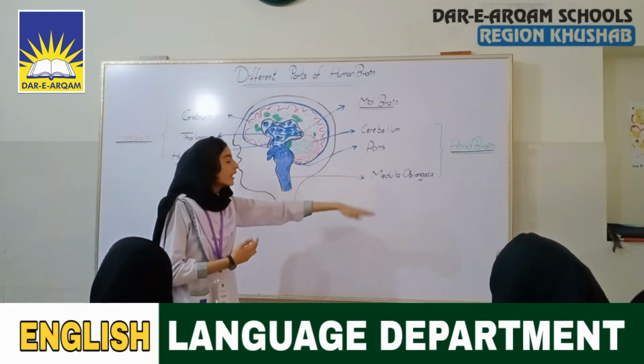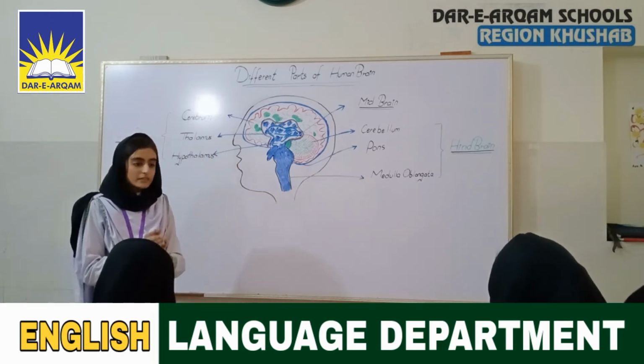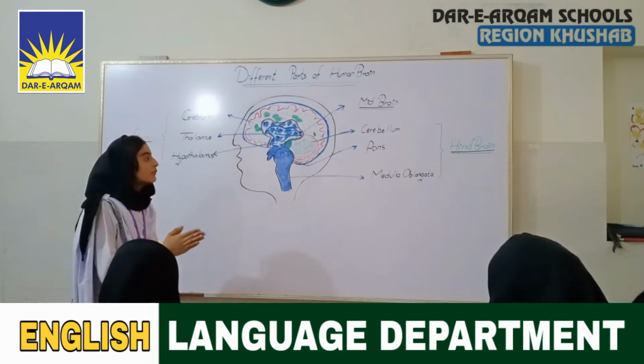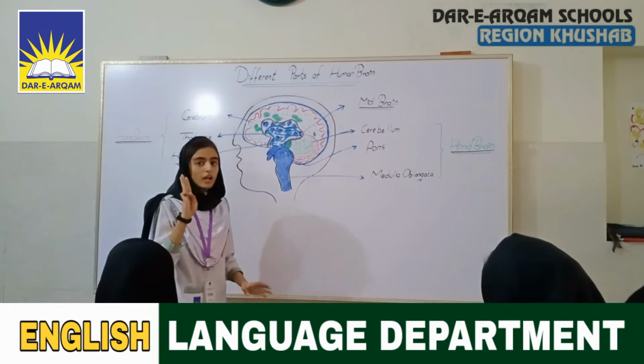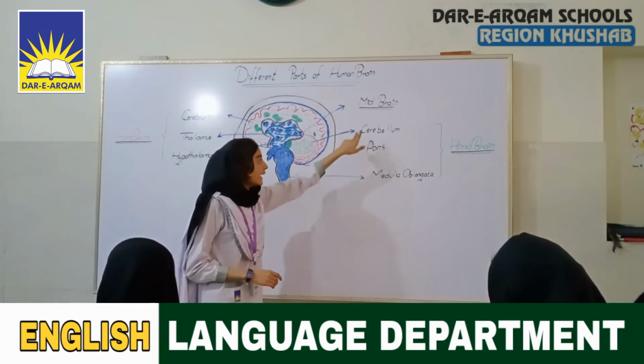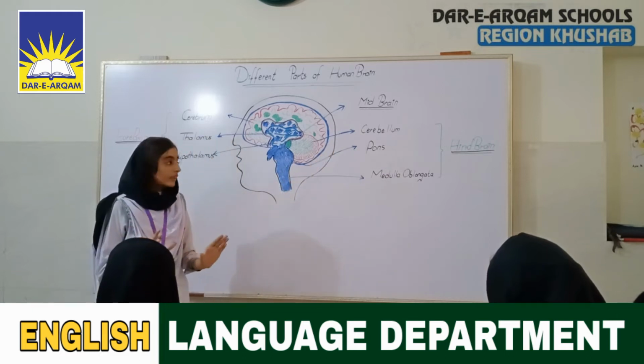Next is the hindbrain. Hind means end and brain means brain. It means that the hindbrain is present at the end of the brain. And the hindbrain is also divided into three parts: cerebellum, pons, and medulla oblongata. It's not cerebrum, it's cerebellum.